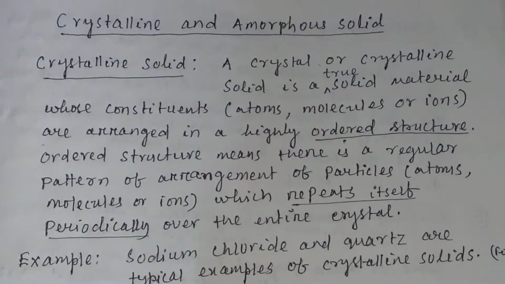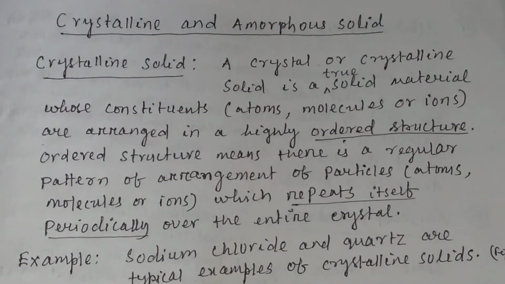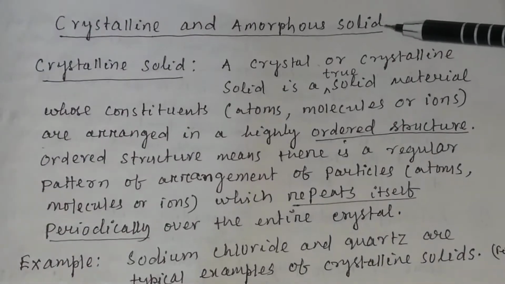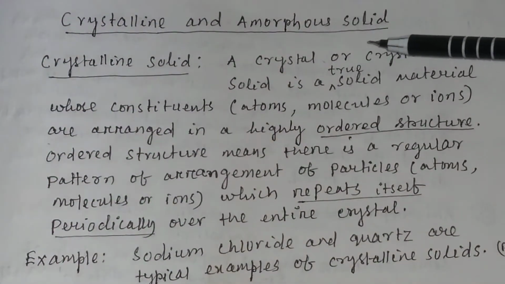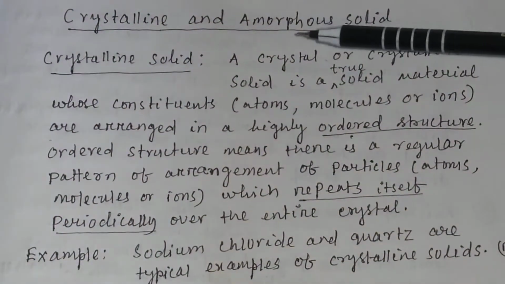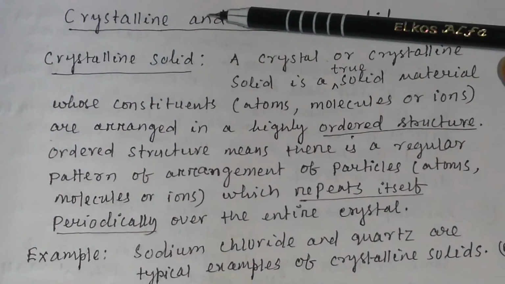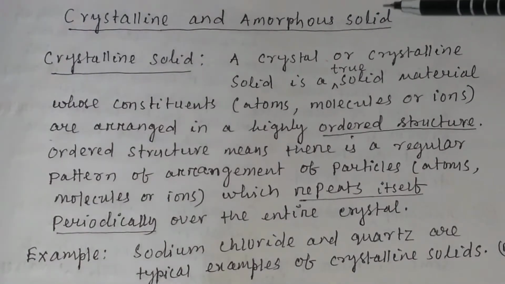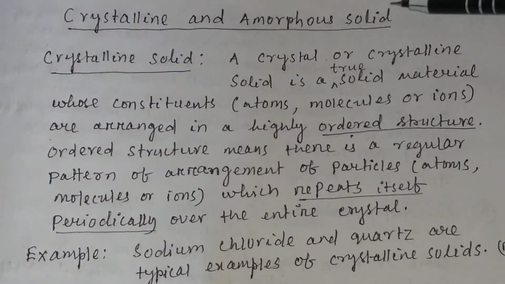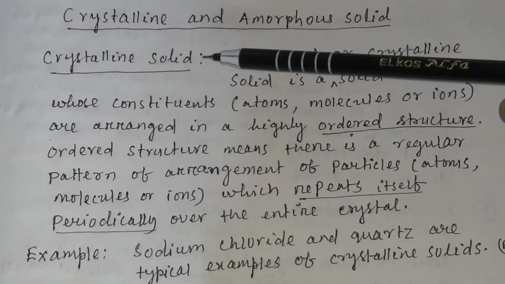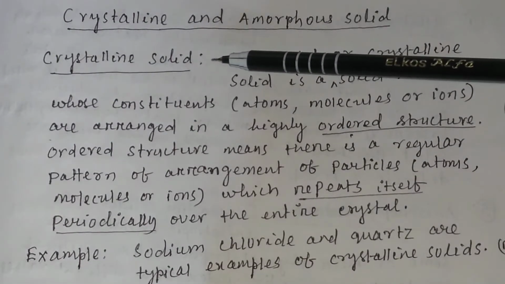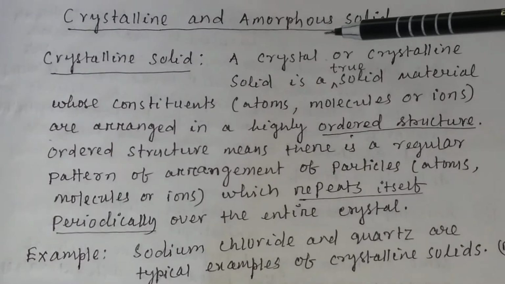Now let us discuss crystalline and amorphous solids. Solids can be divided into two categories: one is crystalline solid, another one is amorphous solid. First, let us discuss crystalline solid. What is a crystalline solid?